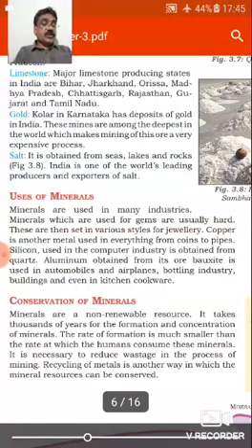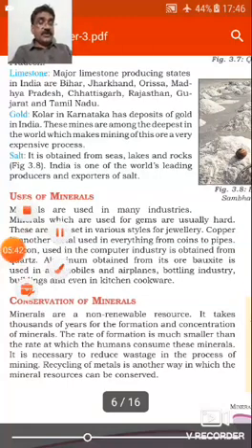Lastly, we are going to see about the conservation of all these minerals. Minerals, as we know, are a non-renewable resource. They take thousands of years to form, so they should be used very carefully. The rate of formation is much smaller than the rate at which humans consume these minerals. It is necessary to reduce wastage in the process of mining. Recycling of metal is another way in which mineral resources can be conserved.